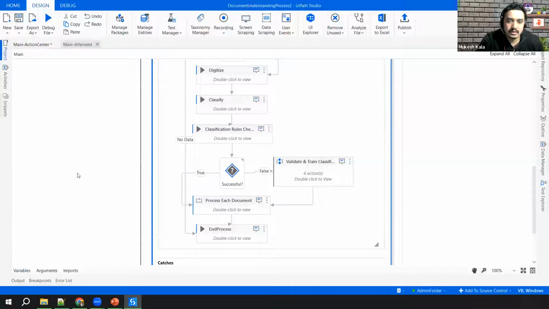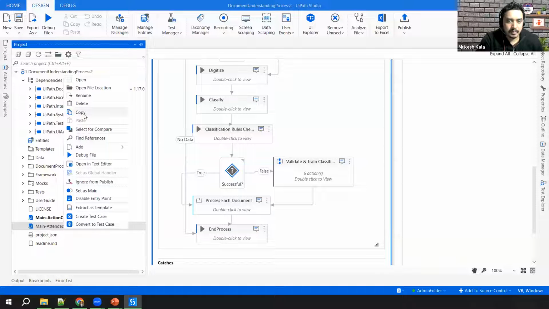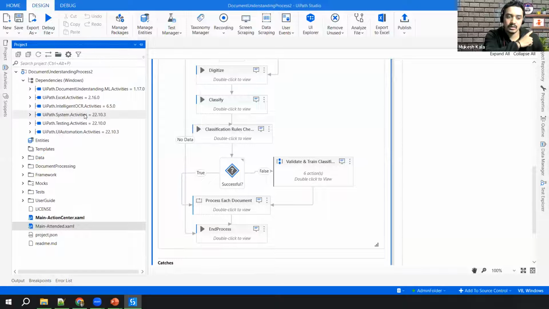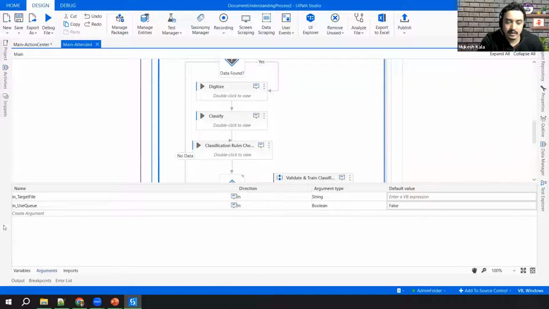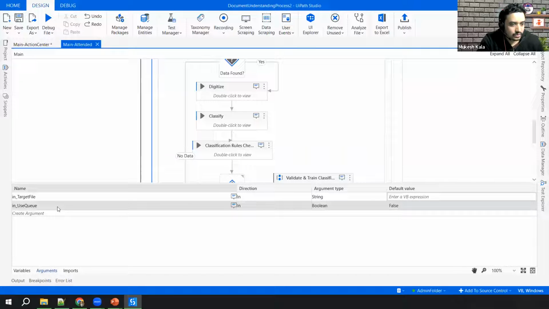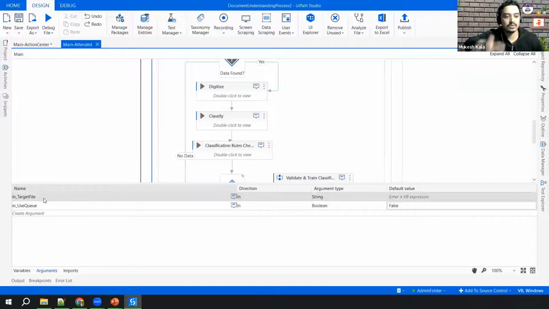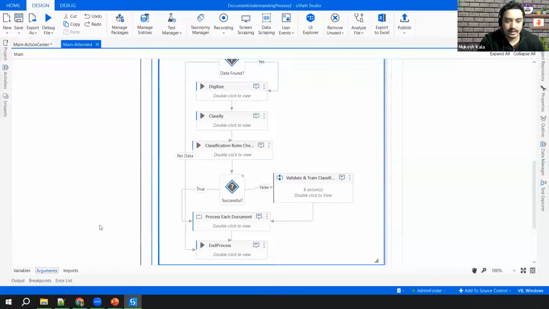So all you have to do is right click, copy this, take it to your inbound, which is the other kind of automation which you might have written, and you can just invoke this part. All you have to do is see the arguments. All this requires is whether you are using the queue or not. If you are using the queue, it is going to get the data from the queue, or you might have an automation where all the data is already downloaded into a folder. So you would say for each file in this folder, provide the in target path, and this is going to do the document understanding for you, right? So this is what is called a DU template.